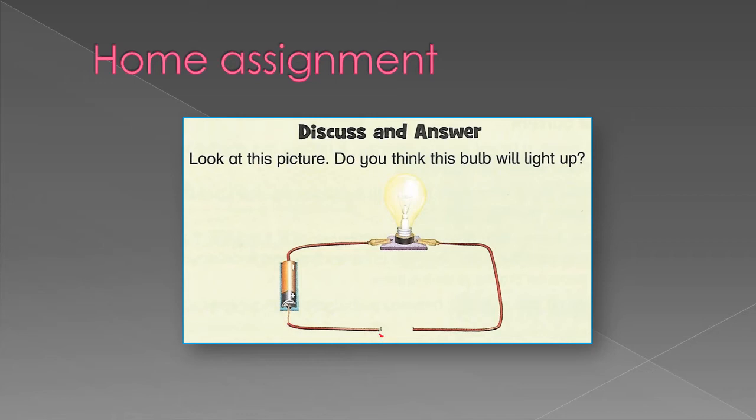The bulb will not glow because the circuit is broken or there is a gap in the circuit. We have learned that when there is a gap in the circuit, or the path of the flow of current is broken, the current will not flow. And when the current does not flow, there would be no glow in the bulb.